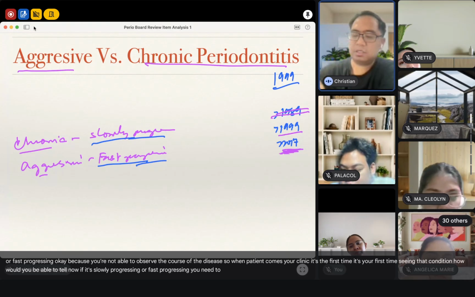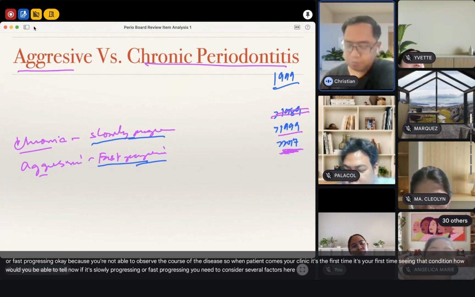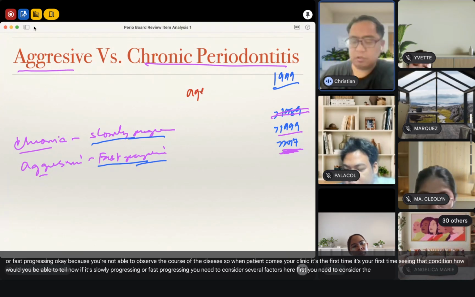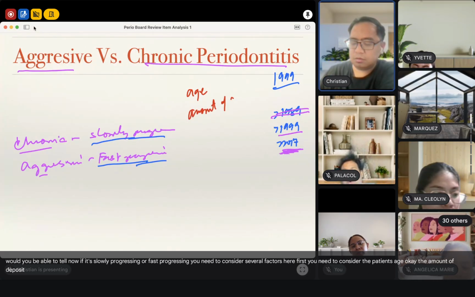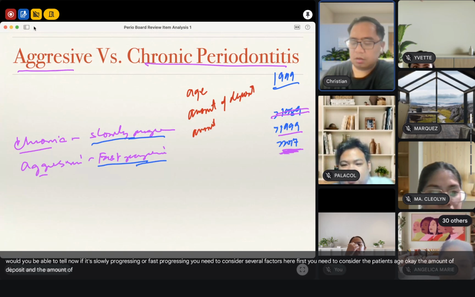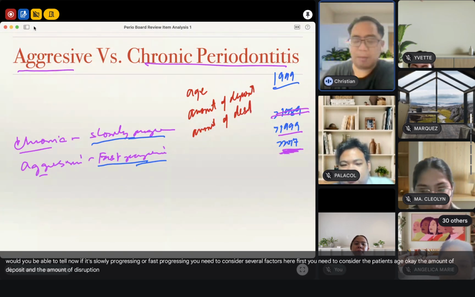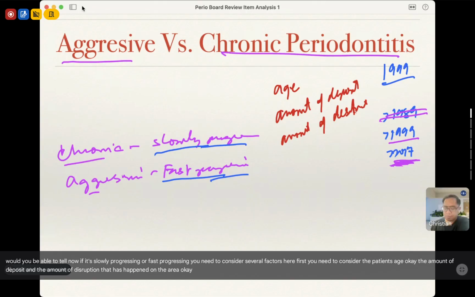You need to consider several factors here. First, you need to consider the patient's age, the amount of deposit, and the amount of destruction that has happened on the area. Okay, comparing a 22-year-old patient with a 54-year-old patient, let's say.